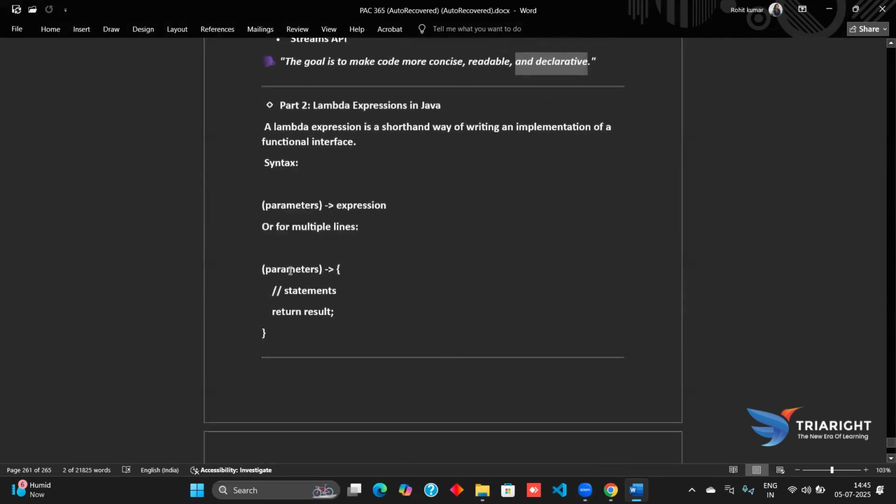As we have seen earlier, when we pass a parameter, it is followed by an expression which gives us a result. Like the parameters which are passed here, and in the curly braces is the body part, which has all the operations performed on the passed parameters, and it will return a value.